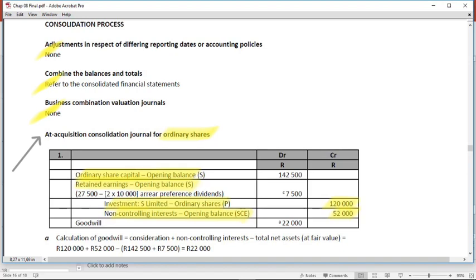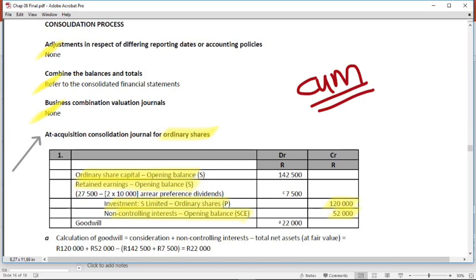Whenever you are working with cumulative preference shares, when you're working with retained earnings, you always have to ask whether some of that retained earnings of the subsidiary isn't perhaps attributable to the preference shares as well.